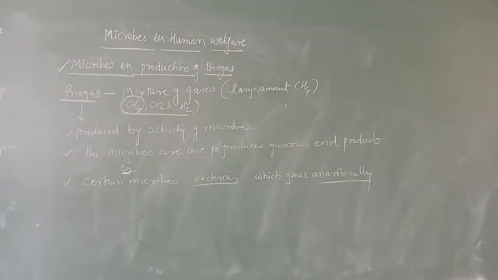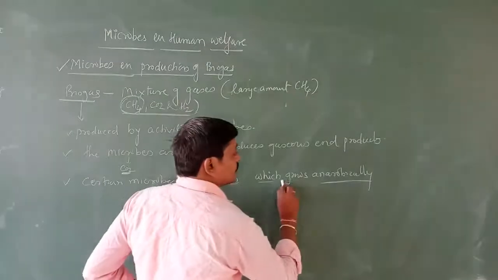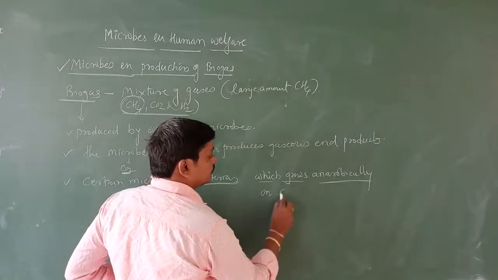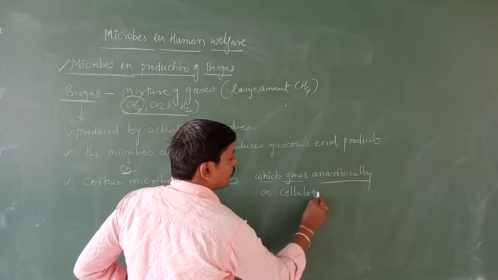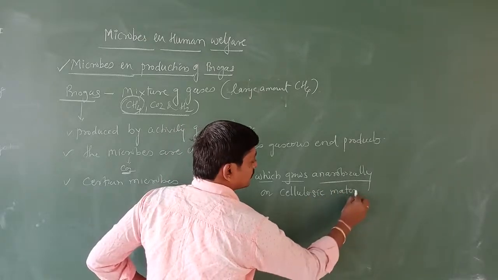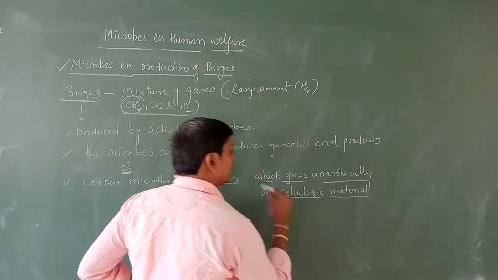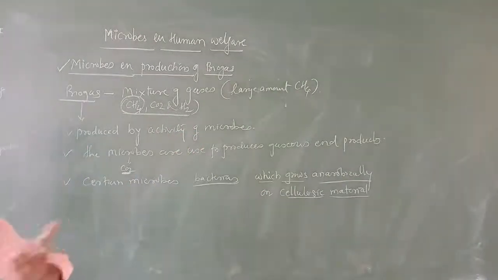They grow in the absence of oxygen, right? They can grow anaerobically on cellulosic material. This is very important. Some bacteria can grow anaerobically on cellulosic material to produce a large amount of methane.